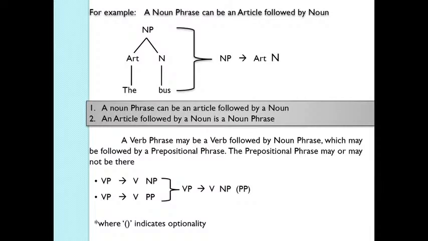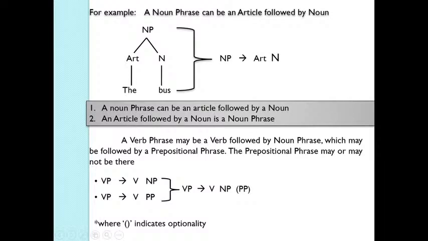Here is another example. A noun phrase can be an article followed by a noun. So you have a noun phrase here in which the noun follows an article: the bus. So we can say the rule says the NP, that is noun phrase, consists of an article and a noun. So you can say the rule is a noun phrase can be an article followed by a noun. An article followed by a noun is a noun phrase. So whenever you use a noun phrase, you have to follow this rule.